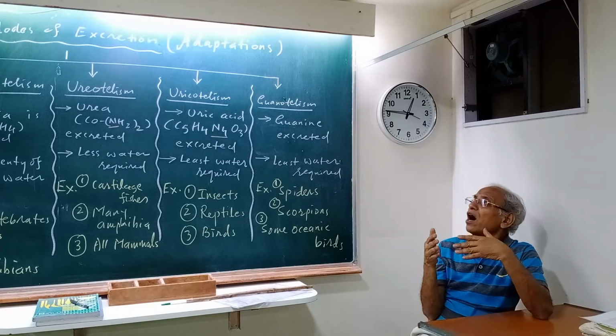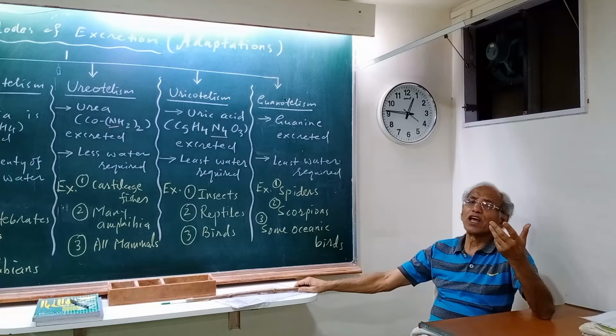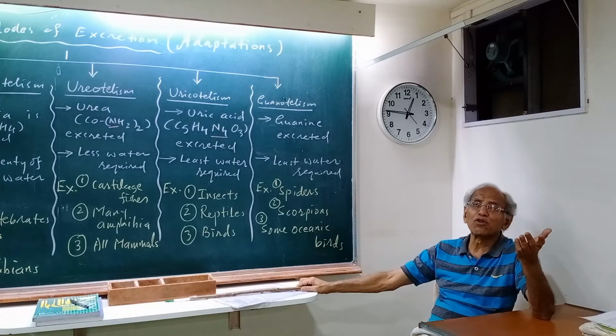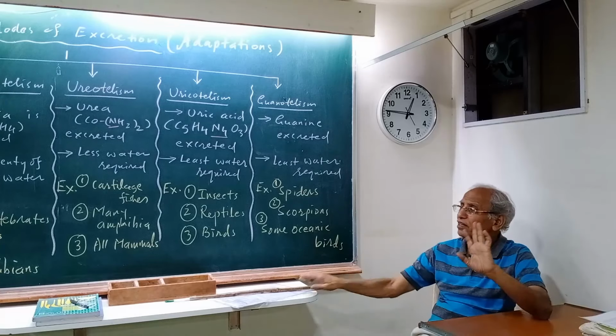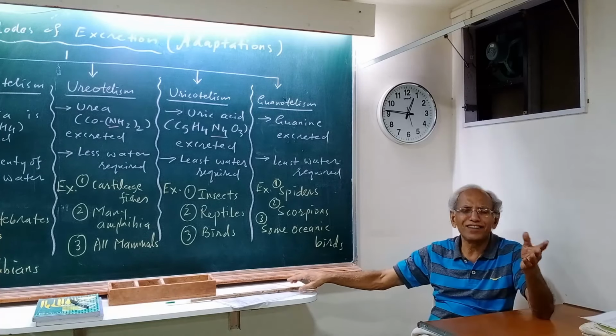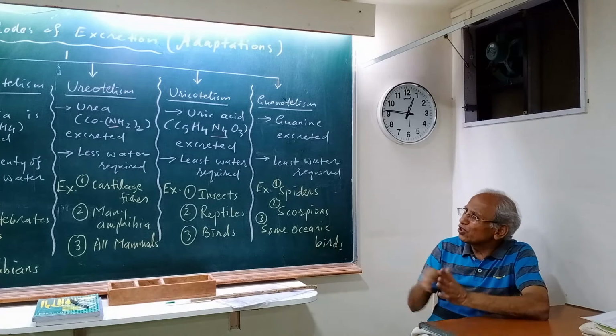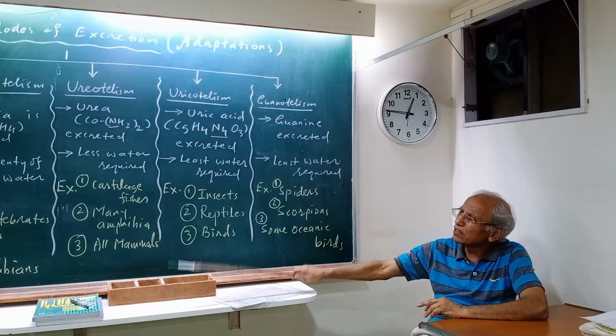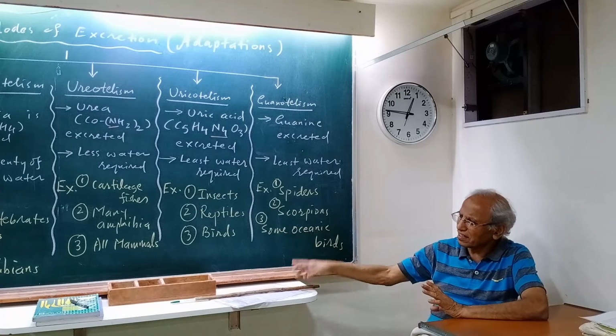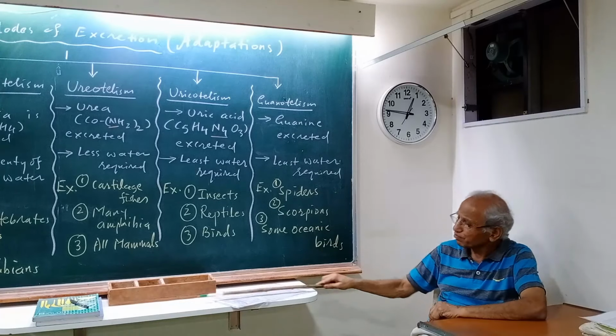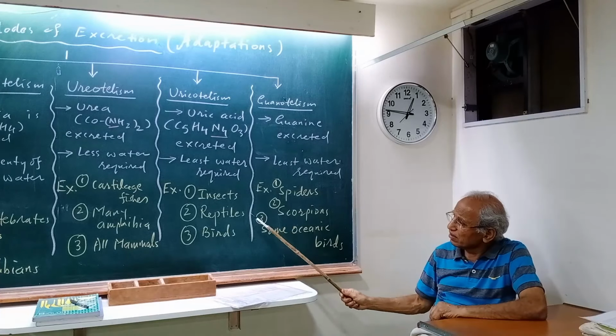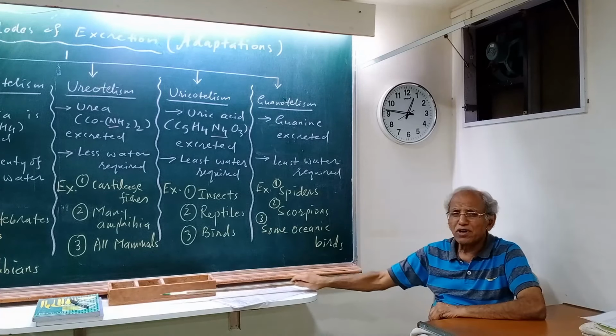And crocodiles are reptiles, so they are supposed to be uricotelic, but no, they are ureotelic. They go with mammals. And there are lots of changes. So, although we are trying to classify animals under these categories, there are some exceptions to each case. I think I'll tell you something interesting about reptiles.